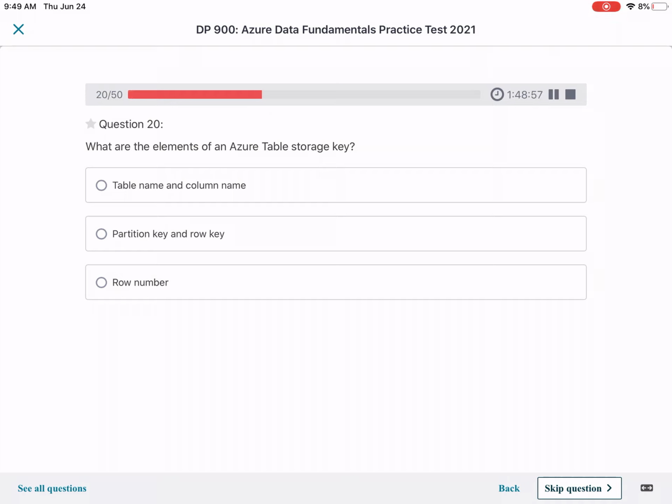What are the elements of the Azure table storage key? Of course, partition key and row key.